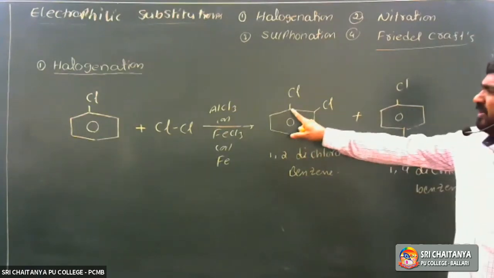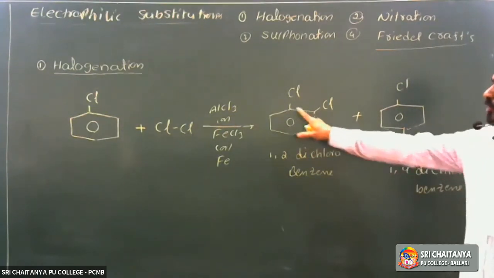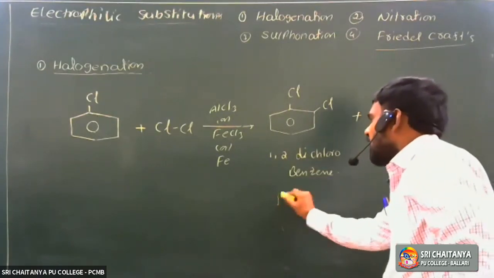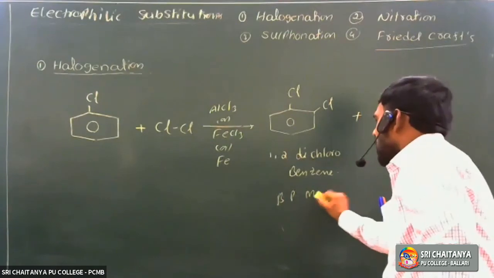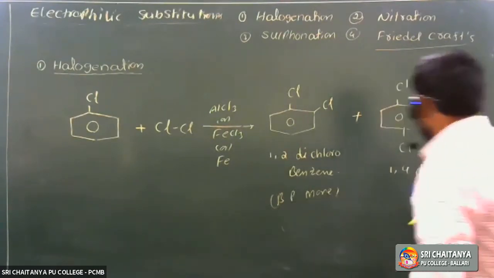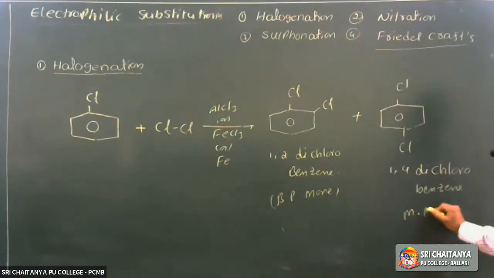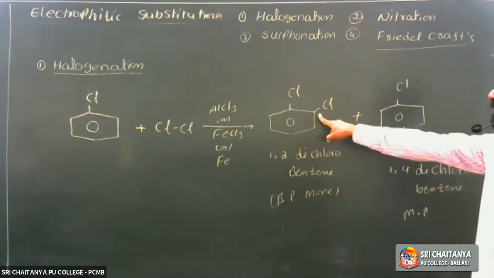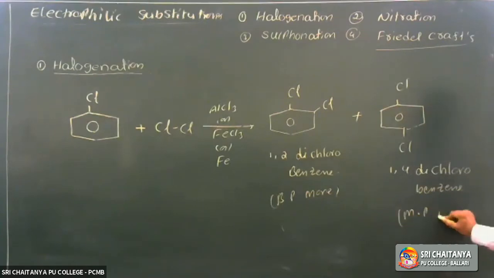Next one. The ortho isomer is more polar, so the boiling point is more for the ortho isomer due to high polarity. Whereas the melting point is more for the para isomer because of its symmetric structure.